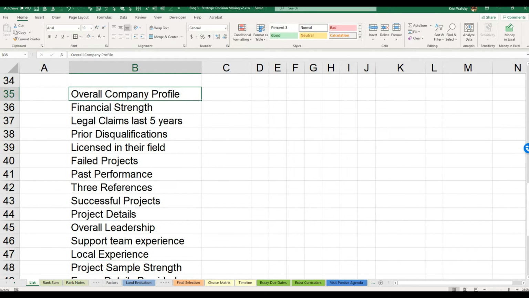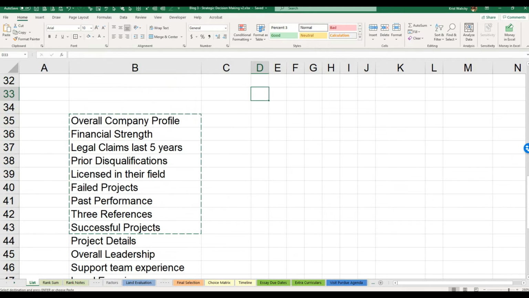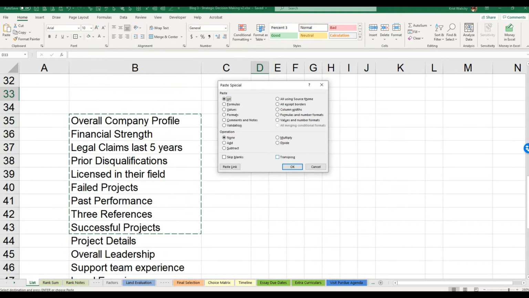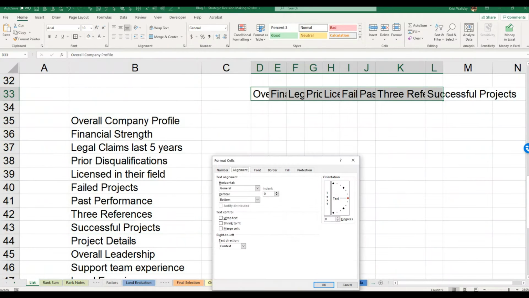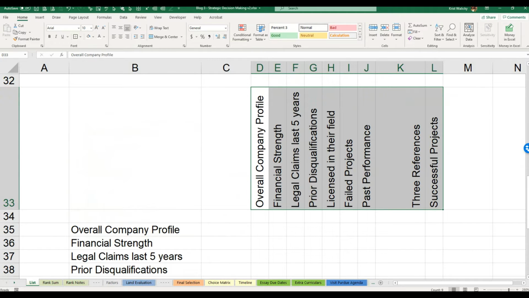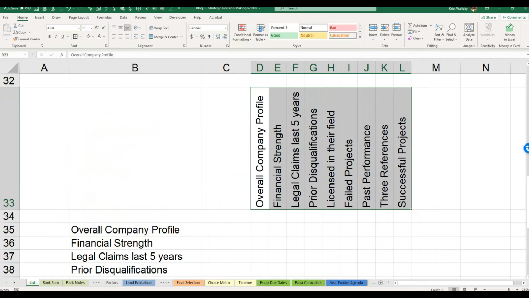So starting a decision ranking Excel file, you have to determine the layout, and I like to put the topics across the top. So I'm going to copy these few topics and use an Excel feature. It's under the top left called Paste Special, and I'm going to transpose the data, and that takes it from a vertical to a horizontal position. From there, I can click on it and format the cells to align them going up, and as you can see, now you can fit many more variables.